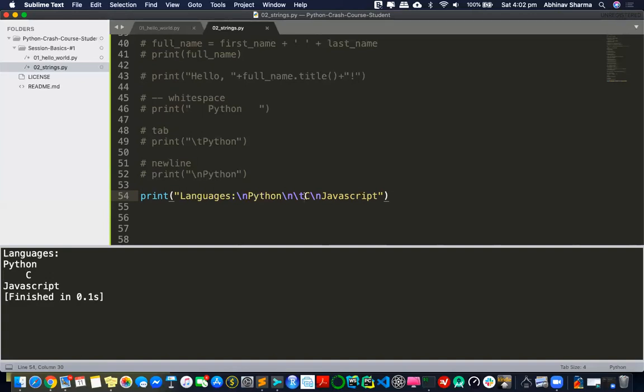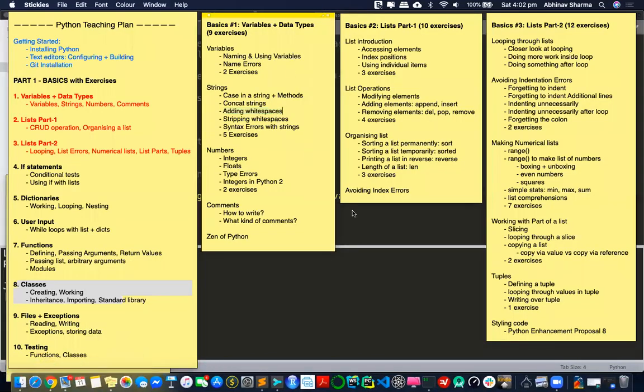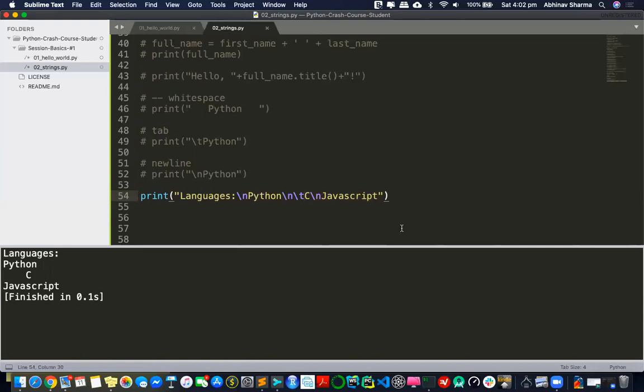I am going through each concept one by one, and I'm showing you just the right code for that concept. That's so much better than looking at those technical slides. Because you can see things live, and if you want me to try something out, I can try it in front of you also. So that's how you get more from the language. So that's new line and tab.